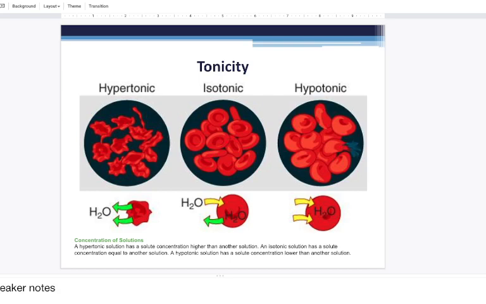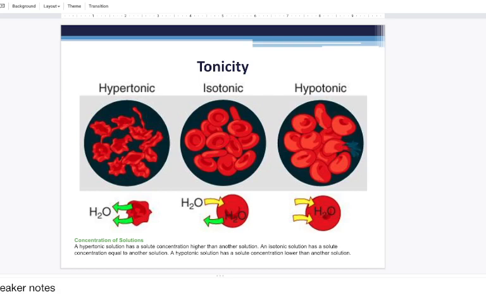Hypertonic describes a solution in which the tone, or the concentration of solutes, is higher on the outside than the inside. And when we're talking about red blood cells, we're saying that when a red blood cell is put in a hypertonic solution, they will shrivel up. Hypertonic solutions shrivel red blood cells or shrink them.